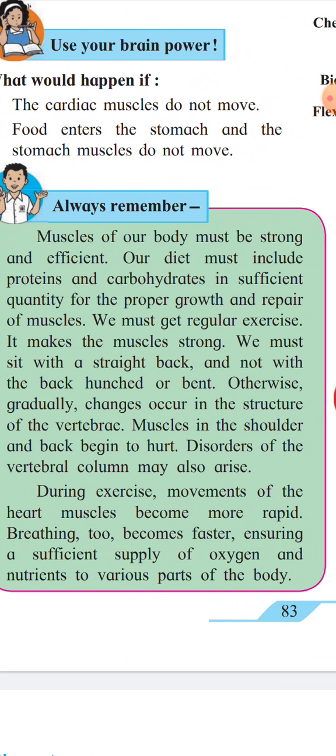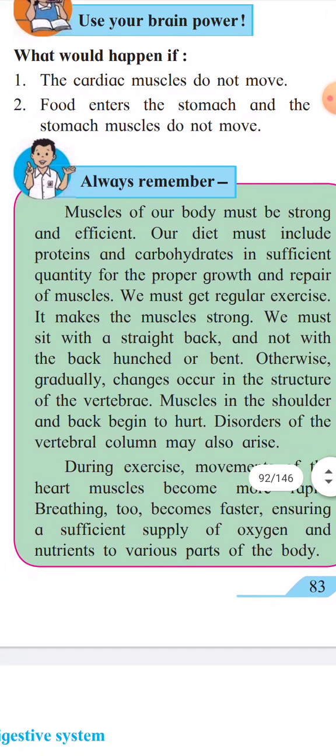We must sit with a straight back and not hunch or bend. Otherwise, gradually changes occur in the structure of our vertebra. Muscles in our shoulder and back begin to hurt, and disorders of the vertebral column may also arise.